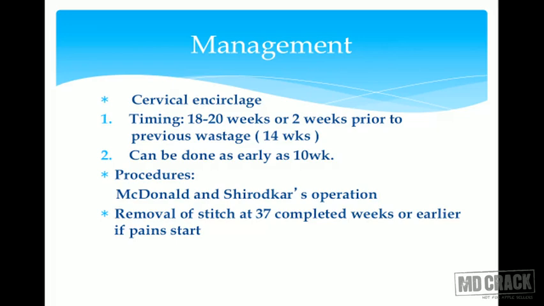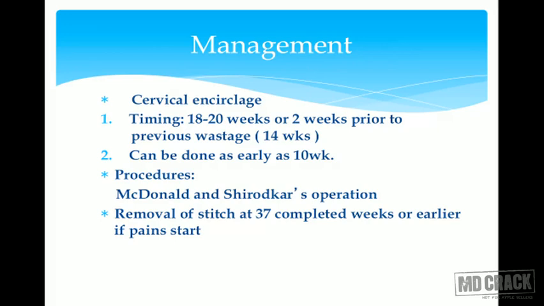Because now we want her to go for normal labor. We want those changes to take place: effacement, cervical dilatation, formation of lower segment. So to have all these changes, once she completes 37 weeks, we take out the stitch and let the cervix go through the physiological changes of early labor.